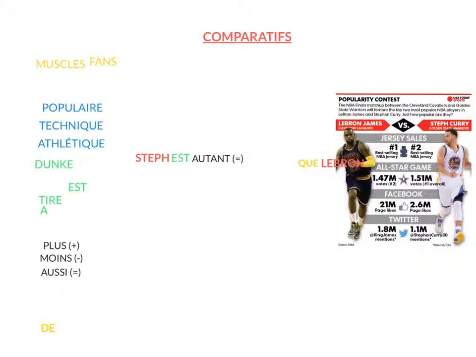Let me show you. So let's compare the muscles. And LeBron has way more muscles than Steph. And we need to use a because we are talking about has, right? Oh, yeah, he has way more. So, sorry, I'm looking for something similar. So let's say number of fans. Yes, better. LeBron a autant que Steph.